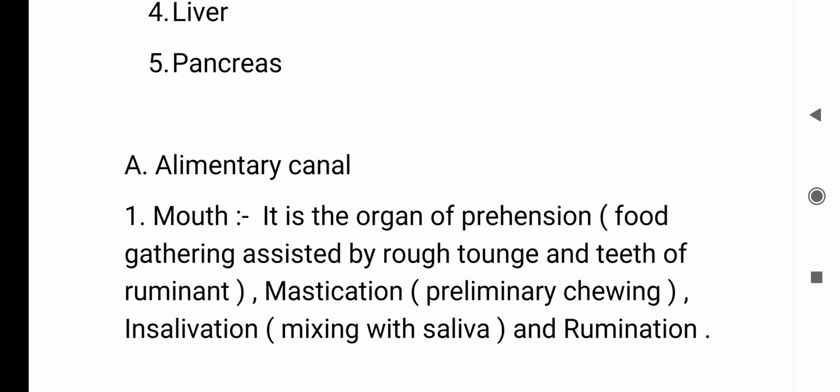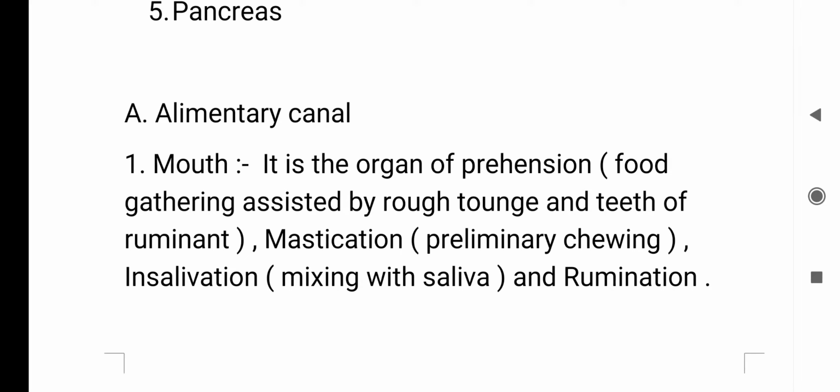Let's brief about it. First, the alimentary canal, and it includes first the mouth. The mouth is the organ of prehension. Prehension means food gathering, assisted by the rough tongue and teeth of ruminants. Second, mastication, which is preliminary chewing; insalivation, which is mixing with saliva; and rumination. This is the work of the mouth.